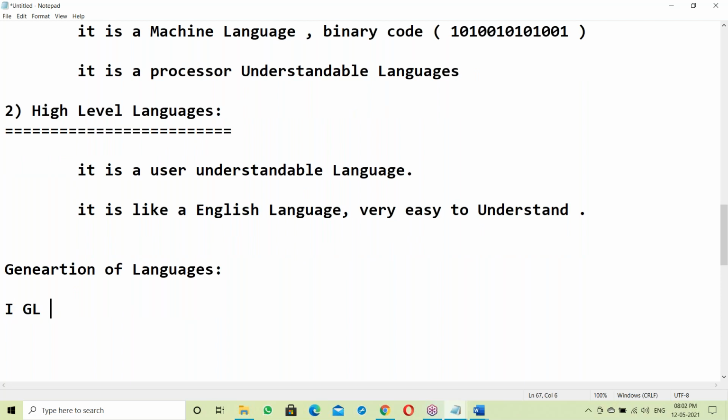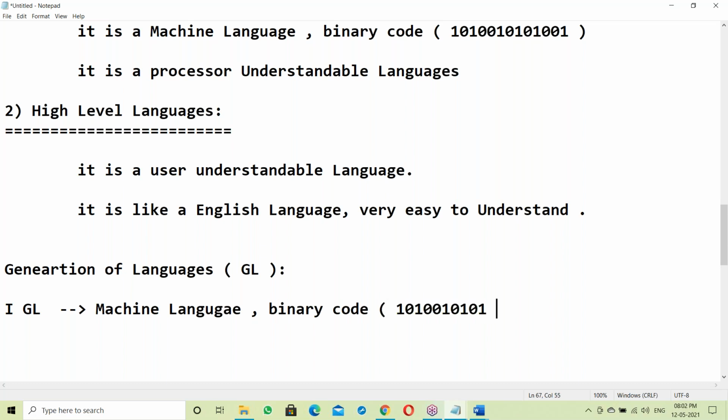We simply call it GL, generation of language. The first GL is machine language, in the form of binary code, like ones and zeros formats. That is the first generation.